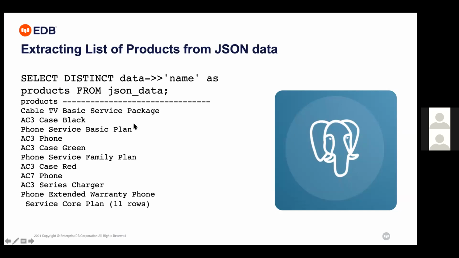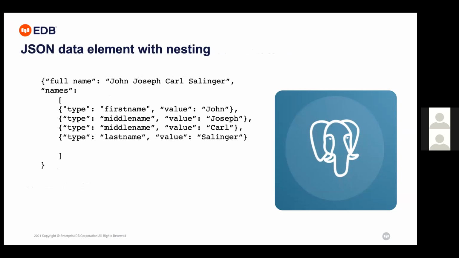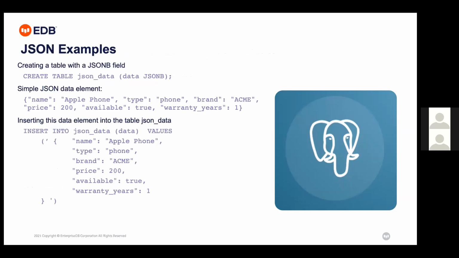Here there is no data, but there might be search data available in JSON data. Now I have inserted a record: Apple phone, type phone, brand Acme, and the price was 2000. This is one record which I have inserted in my JSON data table, and the data type is JSON.